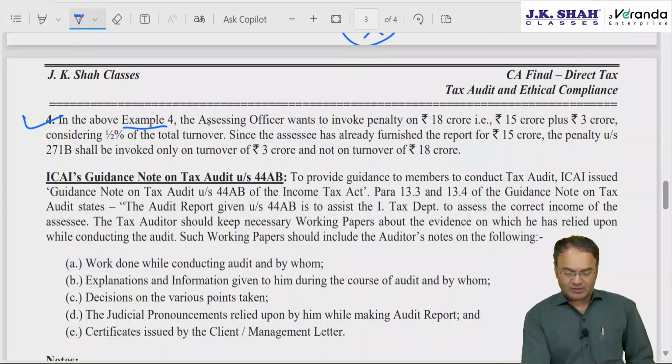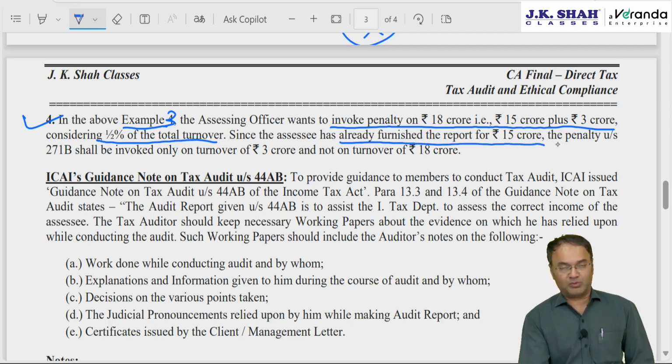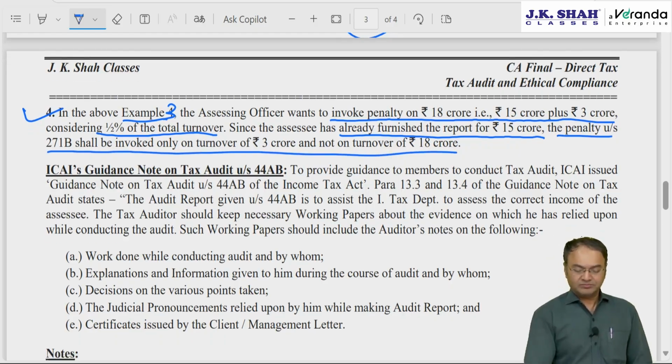In example 4, as in example 3, the assessing officer wants to invoke penalty on 18 crore, 15 plus 3, considering 0.5% of total turnover. Answer: since the assessee has already furnished the tax audit report for the 15 crore textile business, penalty will be restricted to 3 crore into 0.5%.